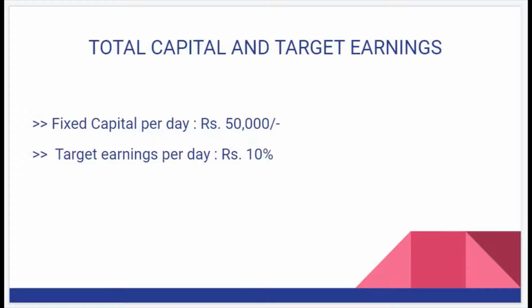Let's quickly take a look at the total capital and target earnings per day. The fixed capital per day we are using here is 50,000. As I already told you, this 50,000 capital which I'm using is just for illustration purposes. You can even start with just 10,000 or 20,000, or if you have more capital, you can start with 1 lakh, 5 lakh, 10 lakhs, or even more than that. The strategy which I'm going to discuss here is applicable to any capital which you are going to use. So capital doesn't matter here, it's just the strategy.